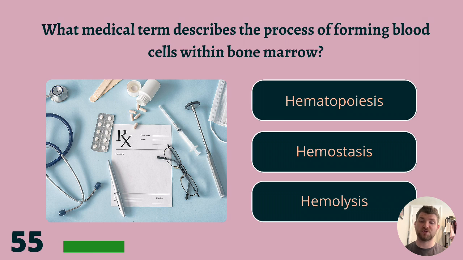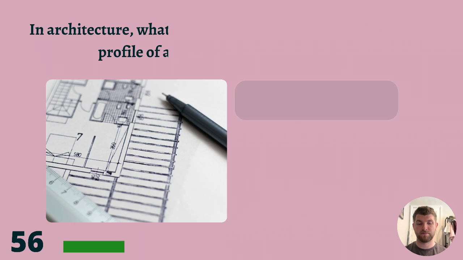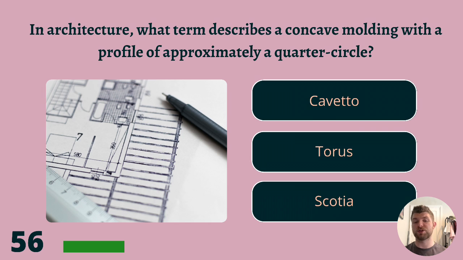What medical term describes the process of forming blood cells within bone marrow? Hematopoiesis, hemostasis, or hemolysis? The answer is hematopoiesis. In architecture, what term describes a concave moulding with a profile of approximately a quarter circle?